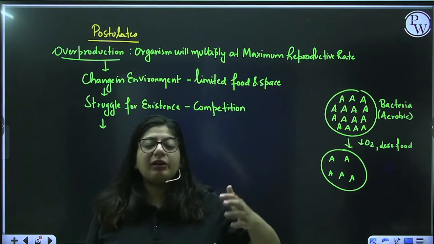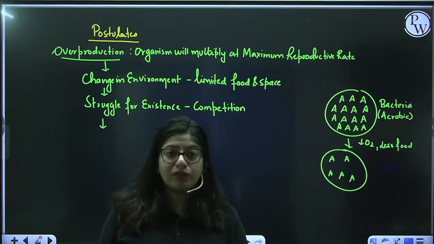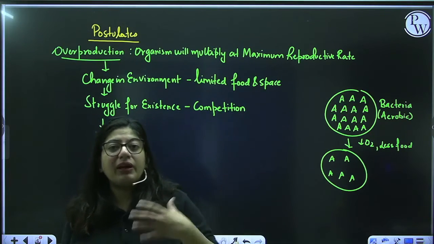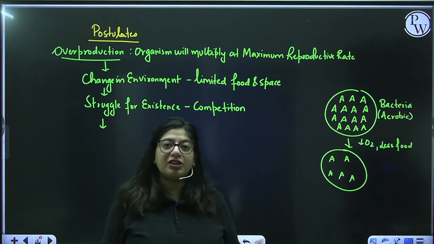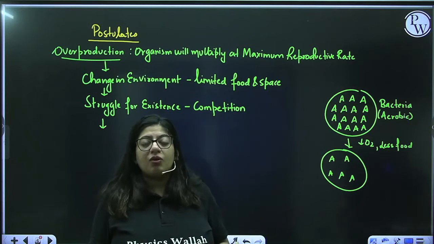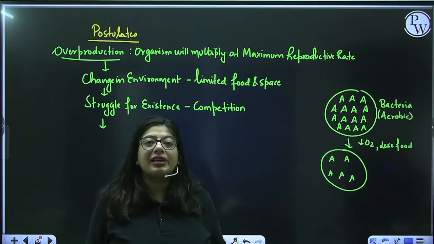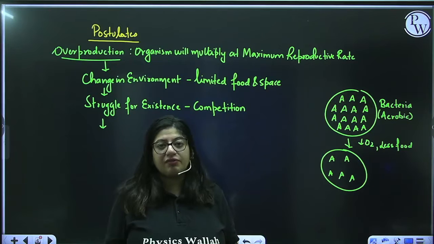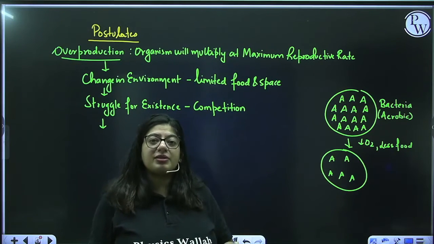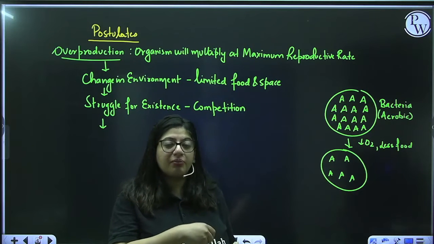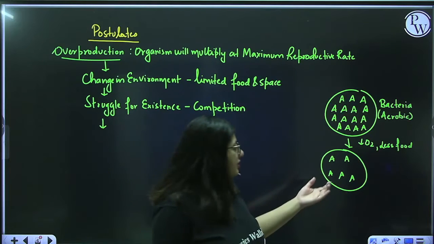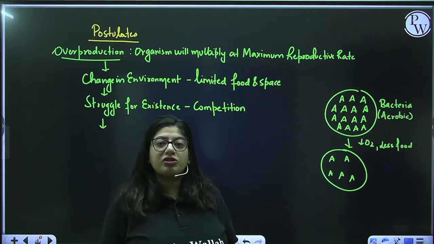When they were multiplying, some of the organisms of this species had built-in characters in them. They built some small scale variations over a period of time. But these variations were not seen. Why? Because there was no one to select them. There was no change in the environment to select them, but now there is a change in the environment. These organisms, because they have these changes over time, got naturally selected in this changing environment, which he said leads to the formation of new species.